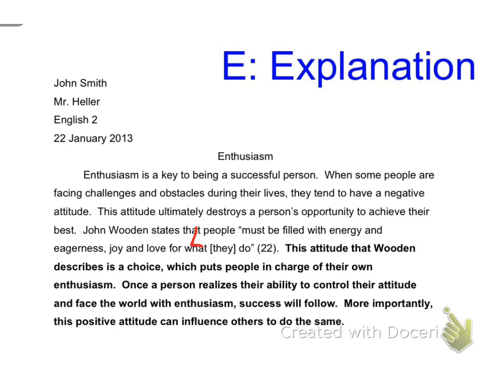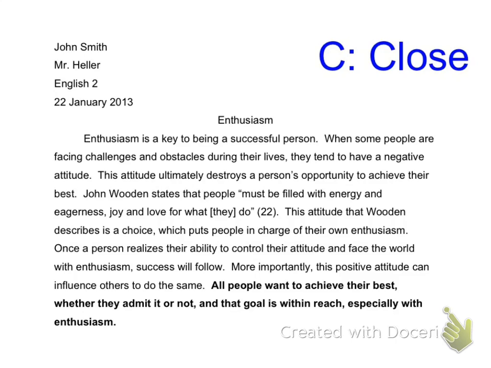Here's the L. Here is the E, which is an explanation of the L, and together they prove the main idea. The C is the opportunity to provide a strong closing thought about the main idea. All people want to achieve their best, whether they admit it or not, and that goal is within reach, especially with enthusiasm. The C is a final thought or a closing thought about the M.